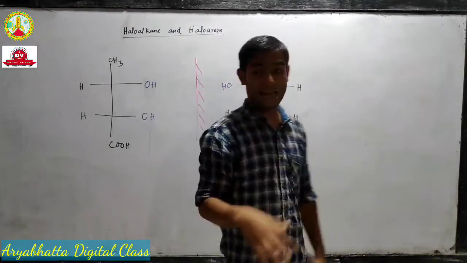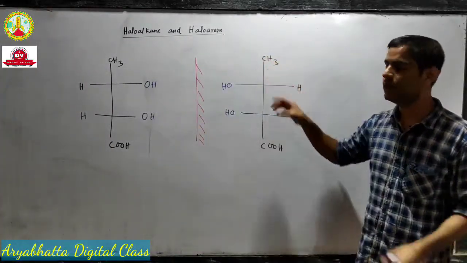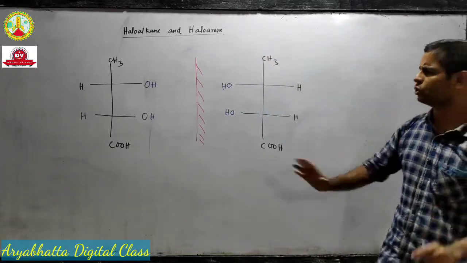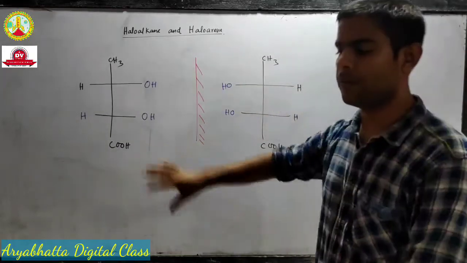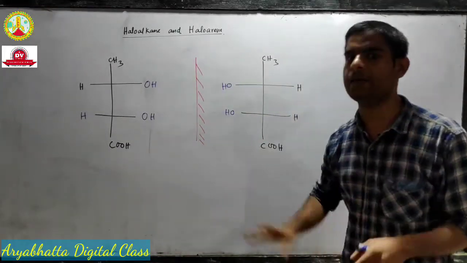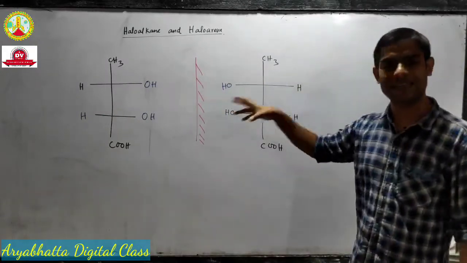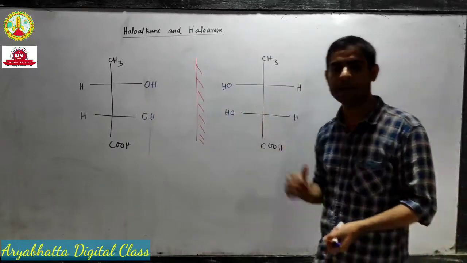If it had not been optically active, suppose instead of CH3 I had taken COOH, then there is no question of putting a mirror over here. We use this mirror only if the molecule is optically active. Since this molecule is optically active, we are placing a mirror and getting a mirrored image.